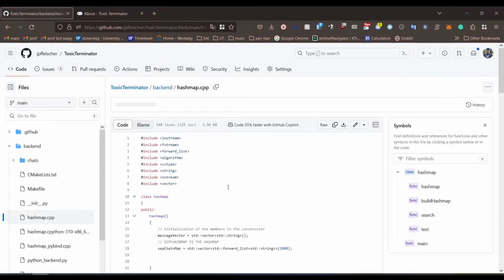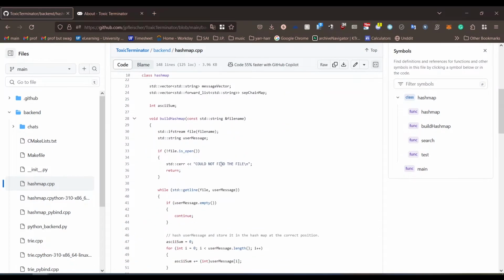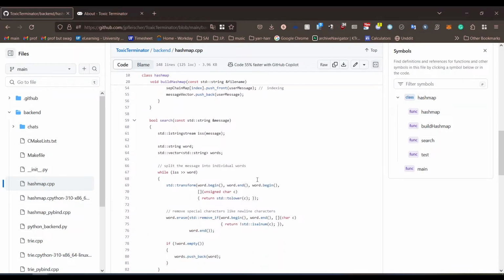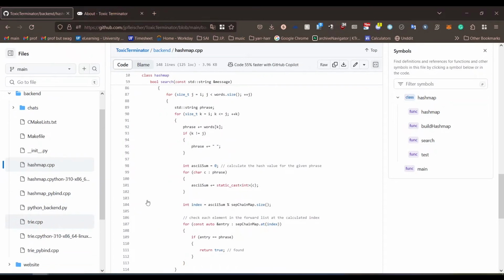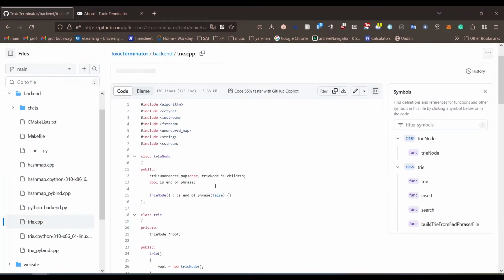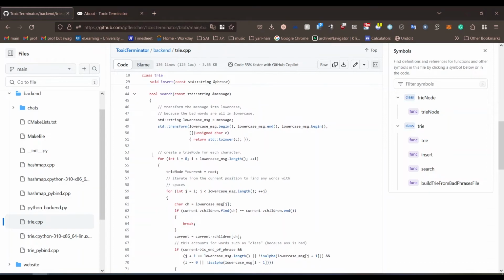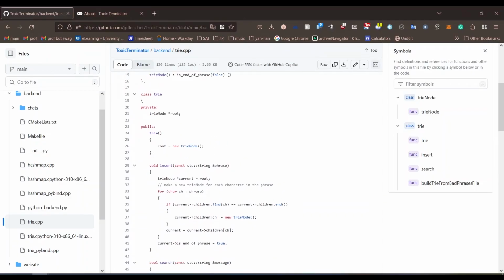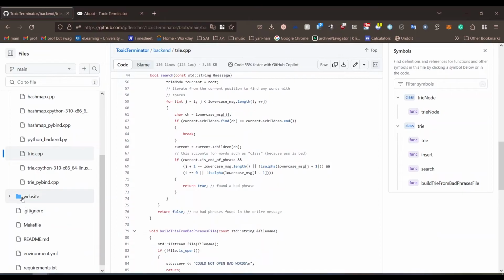So if you take a look at that file, you can actually see the inner workings of the hash map, how we build the hash, the hash function where we use modulo and we calculate the ASCII sum, and also the same thing for the trie, right? We also have that in C++. The back end is done in C++ and the front end is done in Python and Flask, and we bind the two languages, which is very cool. And you can also see the front end pages or the front end programs.